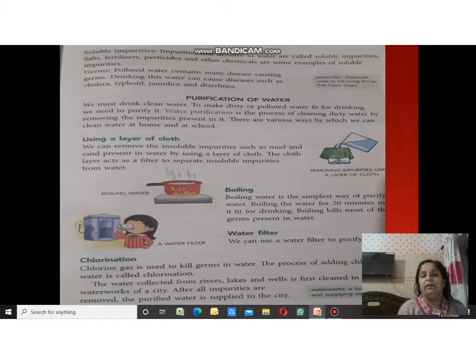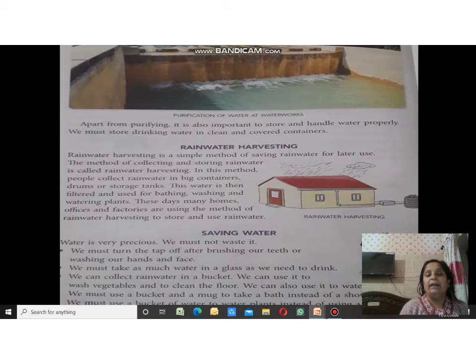There are different techniques. In olden days, people were using a layer of cloth, and boiling. But nowadays, what do people mostly use? Water filters. We are using water filters and chlorination. And after that, we discussed rainwater harvesting.